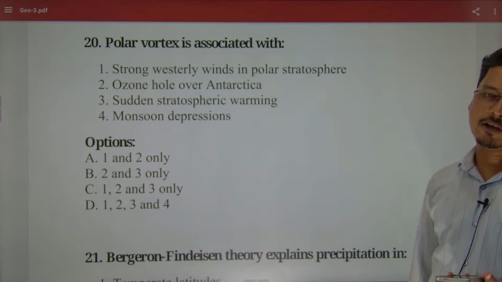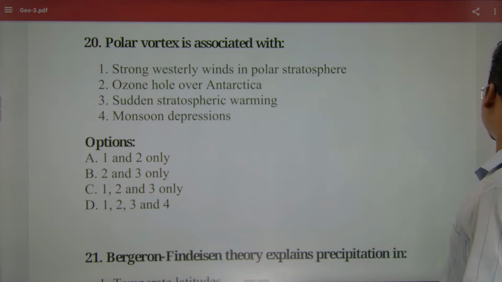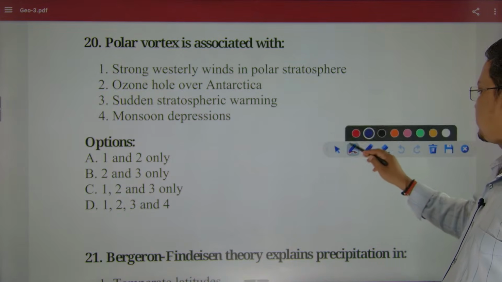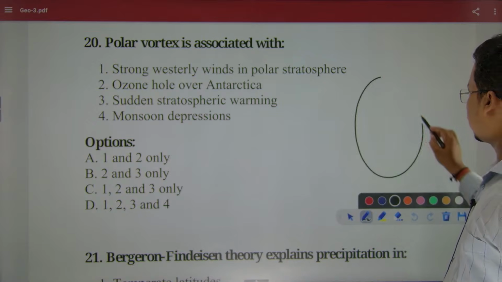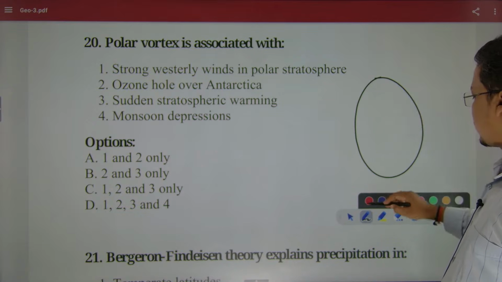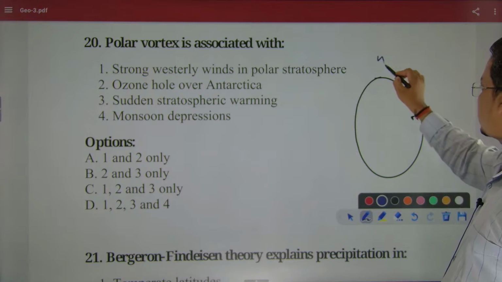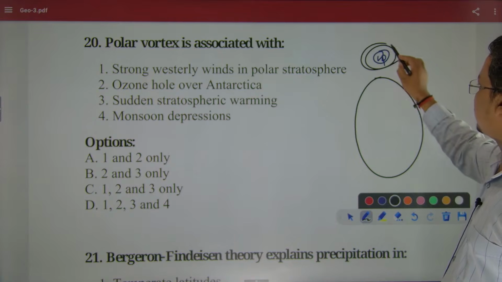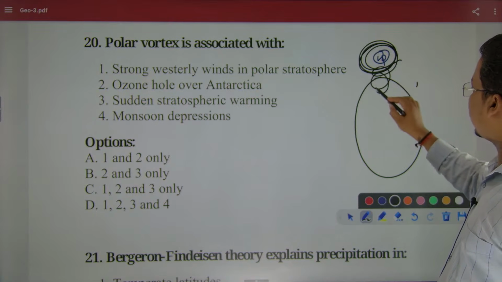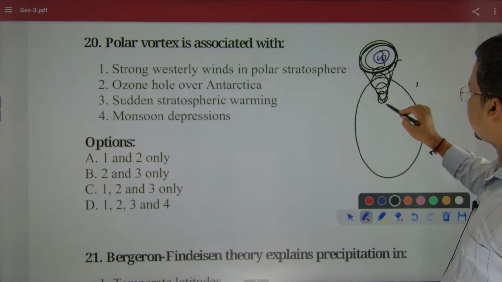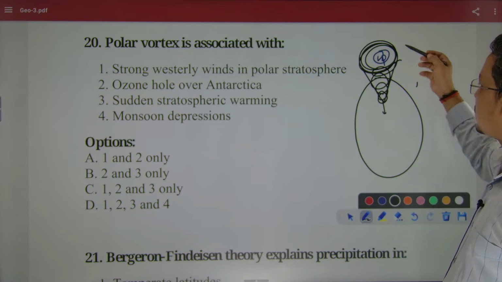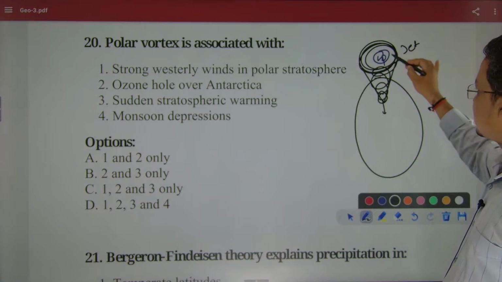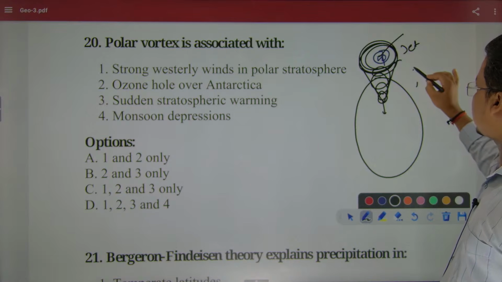Polar vortex is a what? Atmospheric low pressure. Simple. If you have any doubt about what exactly the polar vortex is, it is simple. If I draw it here, let's say here is the pole. Polar vortex is simple: low pressure in the upper atmosphere. As the air moves from here, everything starts to move. It's a wheel, and air descends like this, right? Air descends like this. The polar vortex is a low pressure which is surrounded by the jet stream, and in the center of the polar vortex there is severe cold air mass.